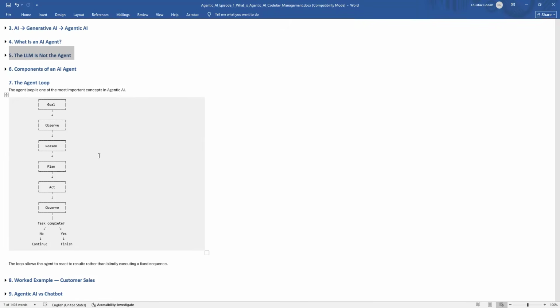The observation will be search results received. Then the agent will think, I need more information. Another action will be done, like opening relevant sources. From that, another observation will come, information received. After that, the agent will think, now I can summarize, and it will generate the response.